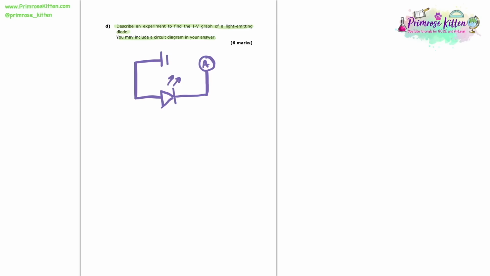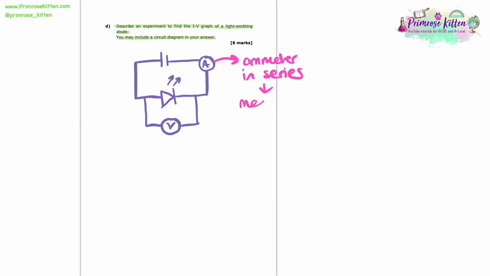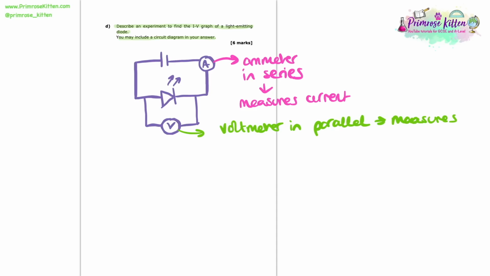Then we have that diode connected in series with a power supply and also an ammeter. Then we're going to place a voltmeter in parallel. Now, the reason why we have that ammeter is to measure the current in this experiment. And we always want to have ammeters in series with the component that we're measuring. So then we also have a voltmeter, which is the circle with the V in it. Now, voltmeters always need to go in parallel with the component that we're investigating. And the whole point of a voltmeter is to measure the potential difference or the voltage in the circuit.